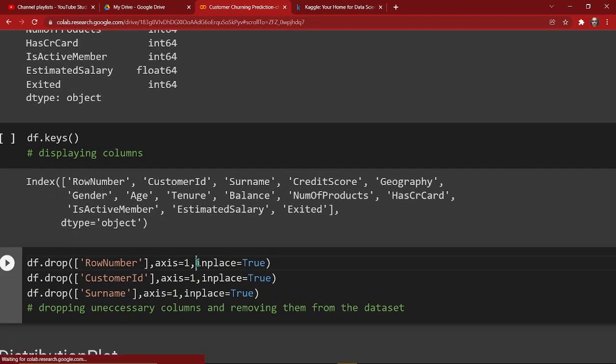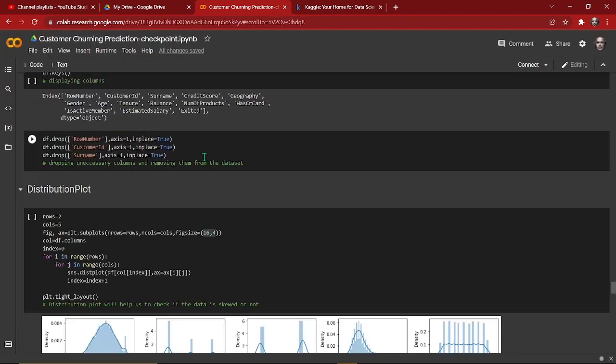We have inplace=True here. That means we are removing these columns from the main dataset we have. So we are using the df.drop function to drop row number, customer ID, and surname. So we have successfully dropped our unnecessary columns and removed them from the dataset.